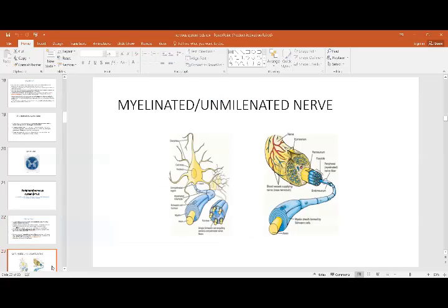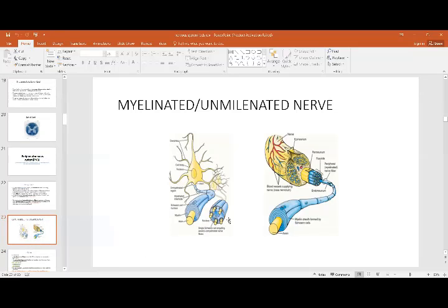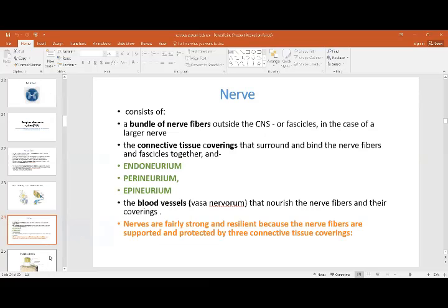If you see in this picture, this first picture shows you the unmyelinated fiber. One Schwann cell is encircling many axons, these yellow portions. And this is the myelinated one, in which one axon is enclosed by one Schwann cell. So this is the myelinated type of nerve fiber, and this is the unmyelinated, where you see many axons encircled by one Schwann cell. Peripheral myelination or covering is produced by the Schwann cell. The central one is produced, as I told you, by the oligodendrocytes.